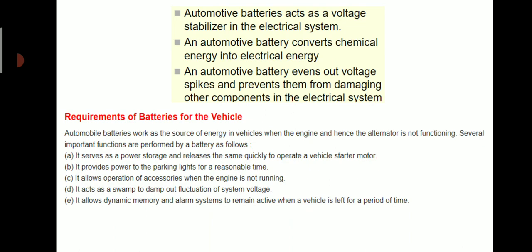So what are the requirements of the batteries for the vehicle? Number one, it should serve as a power storage and release the same quickly to operate a vehicle starter motor. It should provide power to the parking lights for reasonable time. It should allow operation of accessories when the engine is not running. It should act as a swamp to damp out fluctuation of system voltage, and it should allow dynamic memory and alarm system to remain active when a vehicle is left for a period of time.